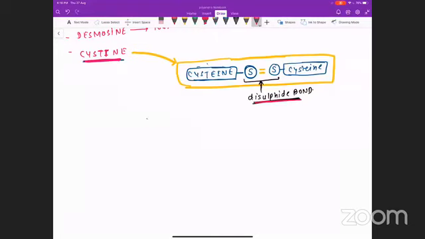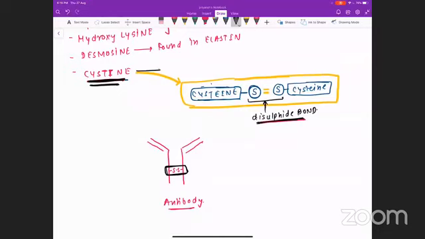See, for example, you may have seen the structure of immunoglobulin, that is antibody. If you see the structure of an antibody, somewhat it will look like this. And these heavy chains are united with the help of disulfide bond. So where does this disulfide bond come from? It comes from the cysteine molecule. By the presence of cysteine, you will get a disulfide bond. Wherever you require a disulfide bond, you will put a cysteine molecule there. So if they ask where cystine is found, cystine is found in immunoglobulin.